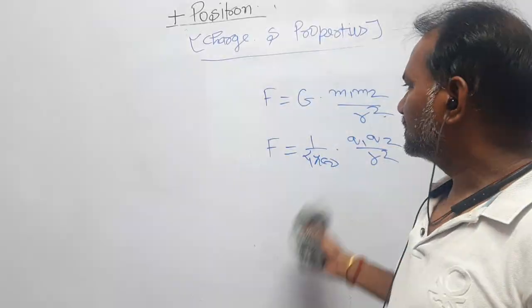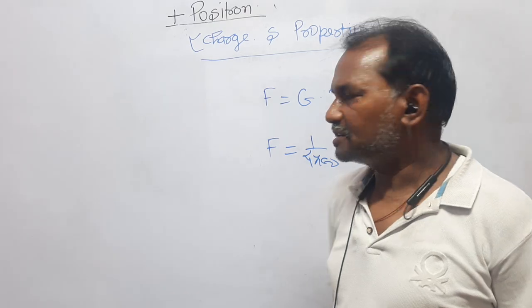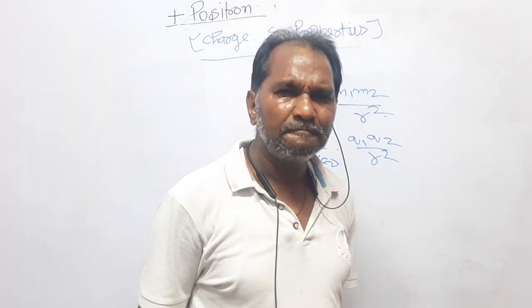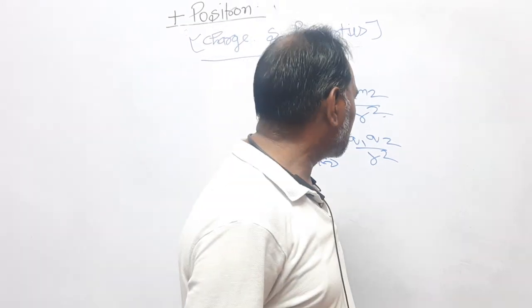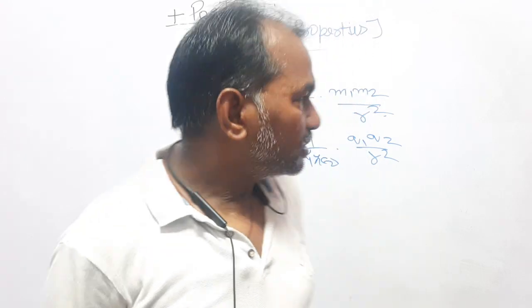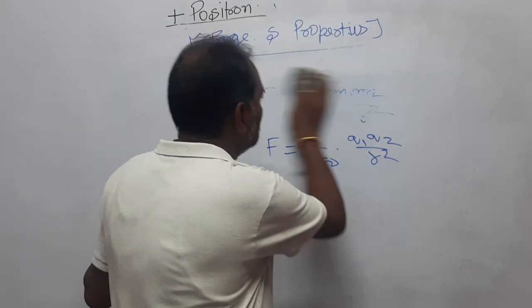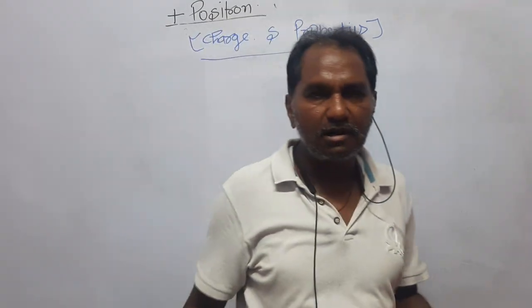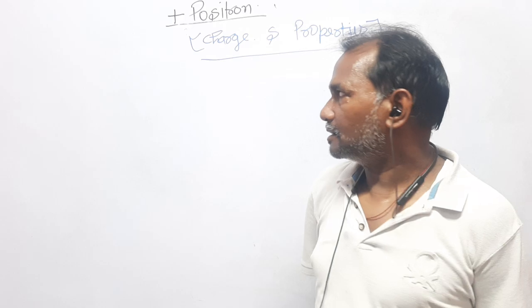In a similar way, when you write Coulomb's law, F is equal to 1 upon 4 pi epsilon naught q1 q2 upon r square, that is just the experience that force is proportional to the product of charges and inversely proportional to the square of distance between the charges. Right? There is no mathematical proof. Now, come again to the charge. Later on we will discuss this in Coulomb's law, the Coulomb force or electrical force.